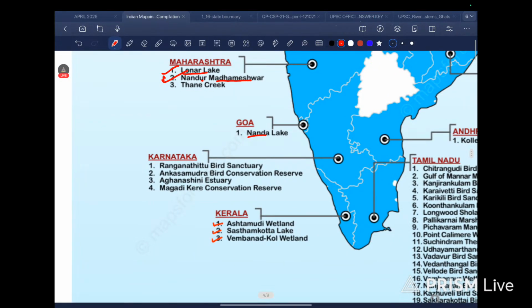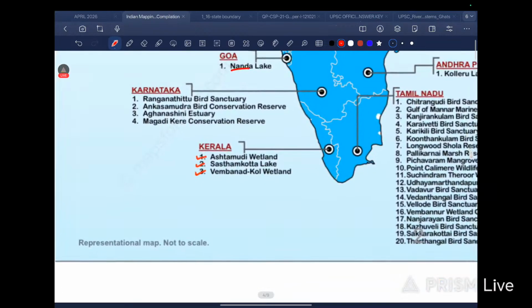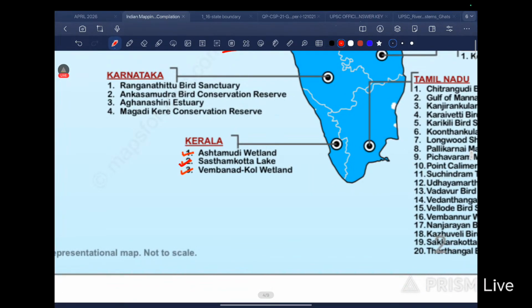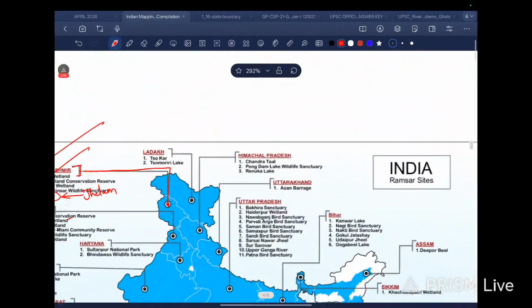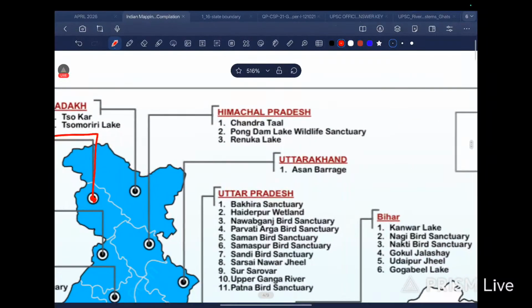In Karnataka we have something different only. Let's come to Kerala. In Kerala we have Sasthamkotta Lake, and we have Vembanad Kol wetland, okay. Now let's come to Himachal. In Himachal we have Chandertal, Renuka Lake, okay. Uttarakhand, Asan Barrage.